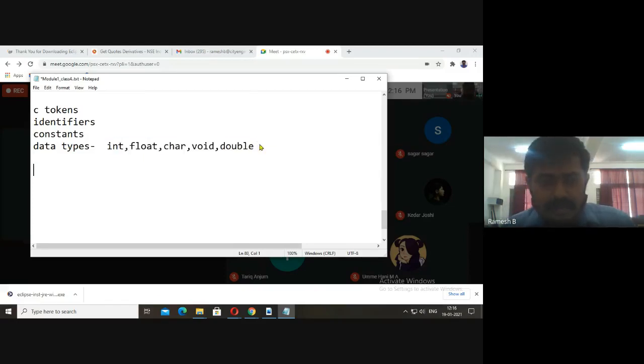The syntax is, if you want to declare any variable, first we need to write the data type, then variable 1, variable 2, variable 3, like this until variable n. After this, give a semicolon. Say I asked you to create variables of double.